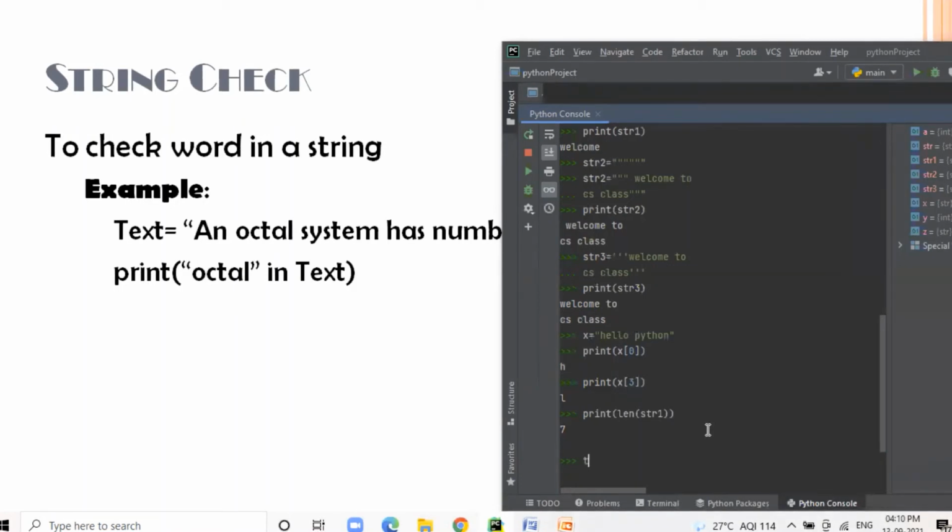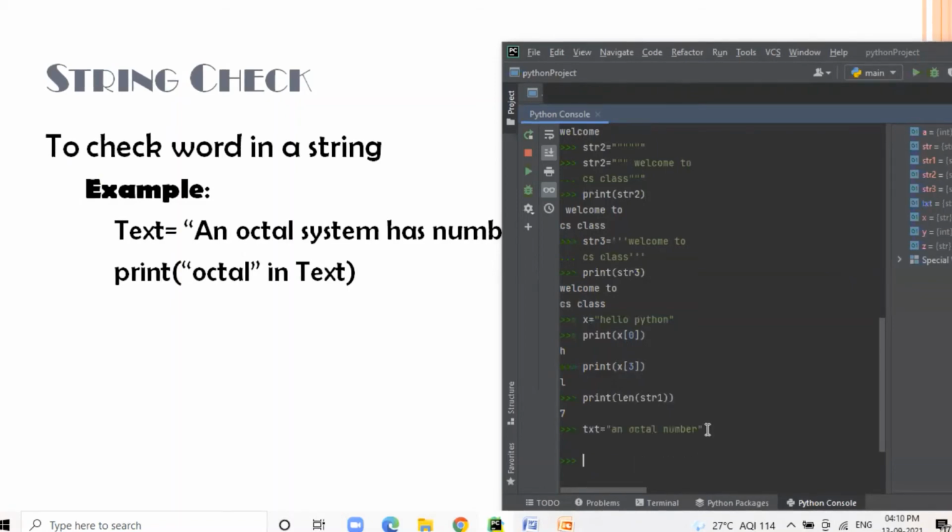To check the string, first and foremost, we have to create a string, and now use the print function, and whichever word you want to search, enclose it in double quotes, use the word in with the given variable.